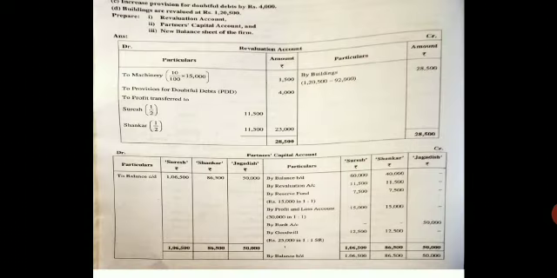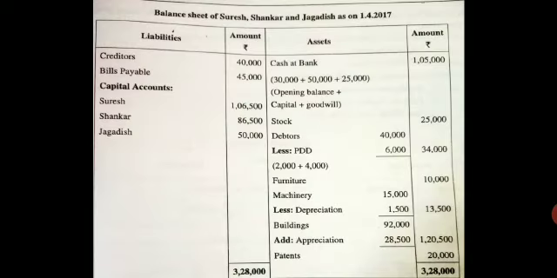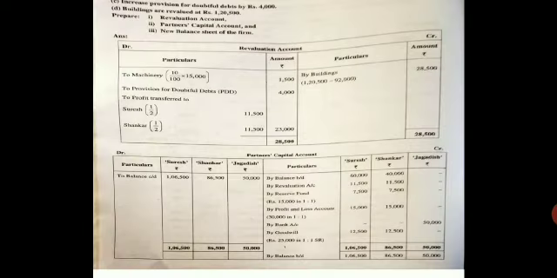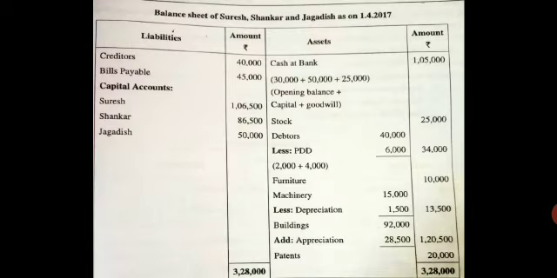Leave 1 line. They have given you the furniture 10,000. Come to your asset side, write furniture, outer column 10,000. Next, they have given you the machinery 15,000. Come to your asset side balance sheet, write machinery, inner column 15,000.